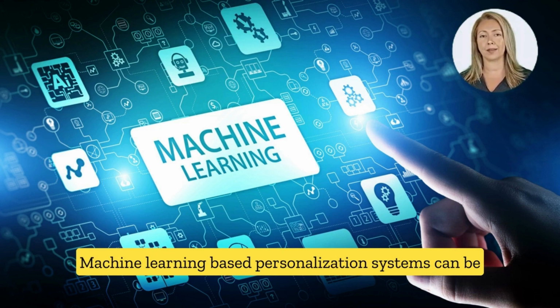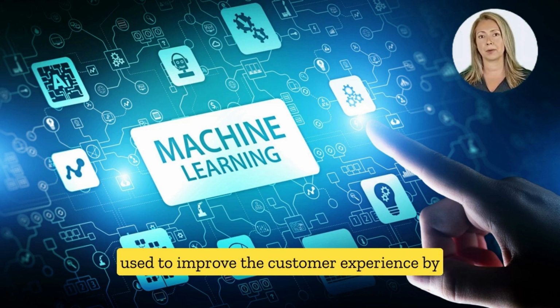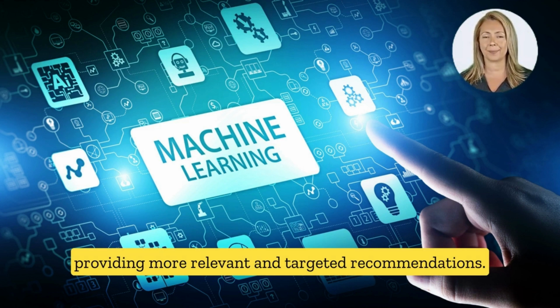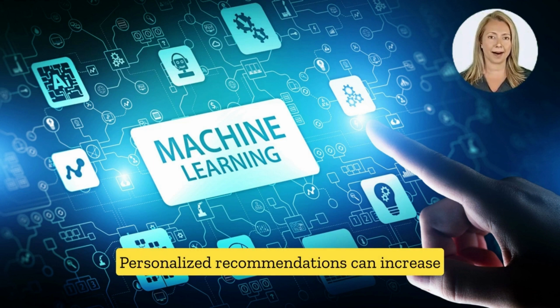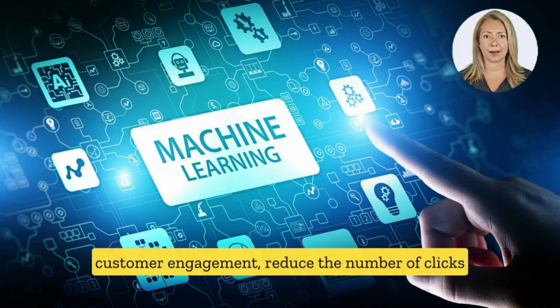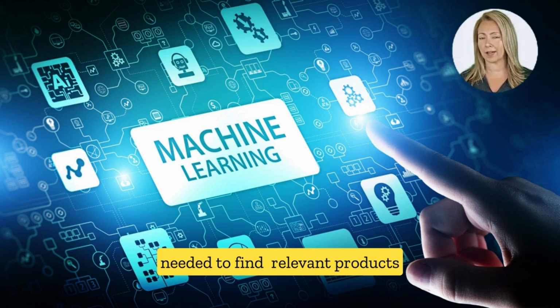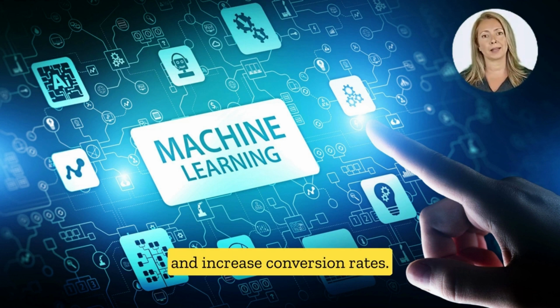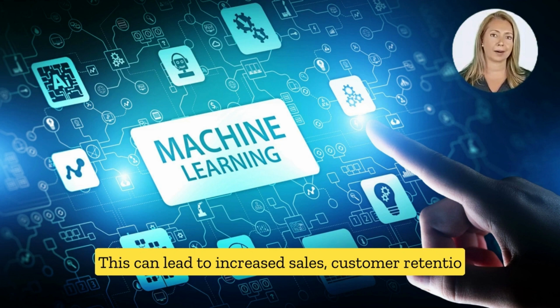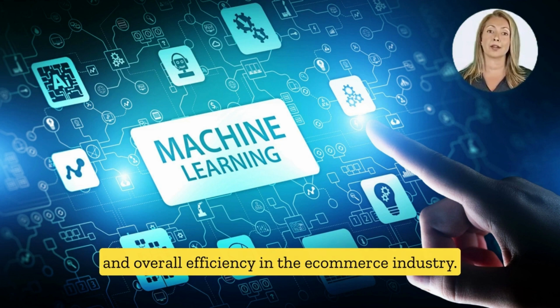Machine learning-based personalization systems can be used to improve the customer experience by providing more relevant and targeted recommendations. Personalized recommendations can increase customer engagement, reduce the number of clicks needed to find relevant products, and increase conversion rates. This can lead to increased sales, customer retention, and overall efficiency in the e-commerce industry.